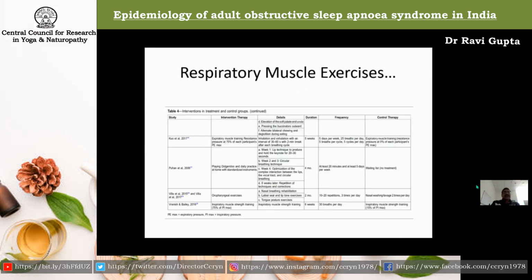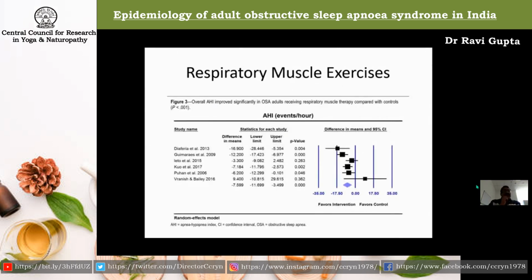Next slide, please. So you can see here the respiratory muscle exercises were able to produce an effective intervention in patients with obstructive sleep apnea, and they can actually reduce